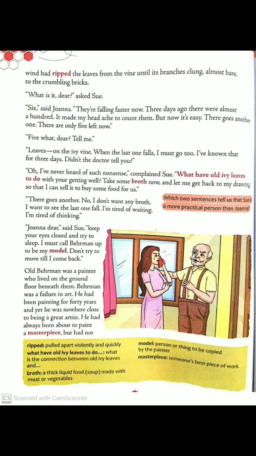Now, Joanna is talking to her friend Sue. Six. What six? She's talking about the leaves, that only six leaves are remaining on that branch. The leaves are falling faster now. Three days ago, there were almost a hundred leaves there, but now there are just six.